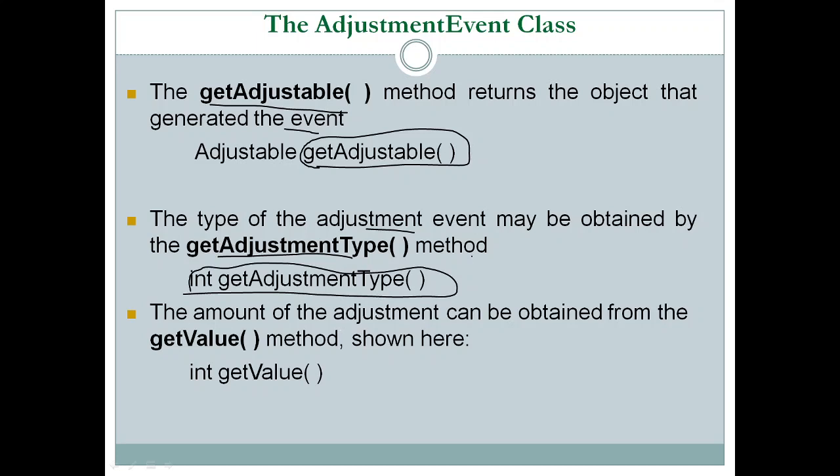The amount of adjustment can be obtained by using the method getValue. The syntax is int getValue. This gives us the amount of adjustment when we are incrementing or clicking on the scroll bar. The amount by which it increments or decrements can be obtained using the getValue method. So these are some important methods of the AdjustmentEvent class.